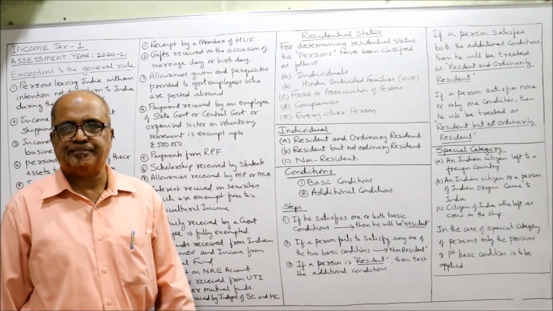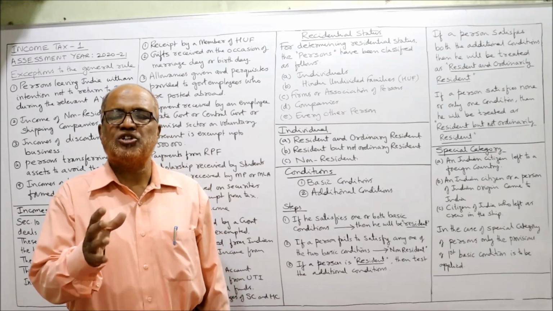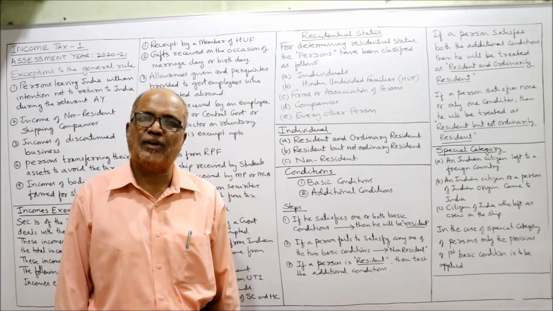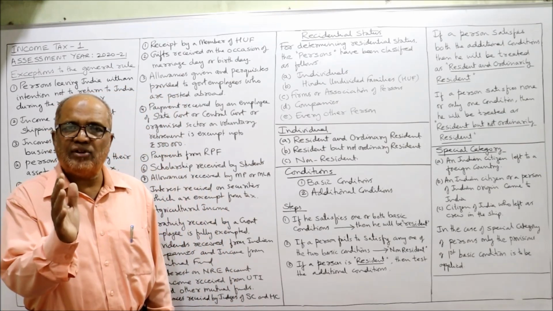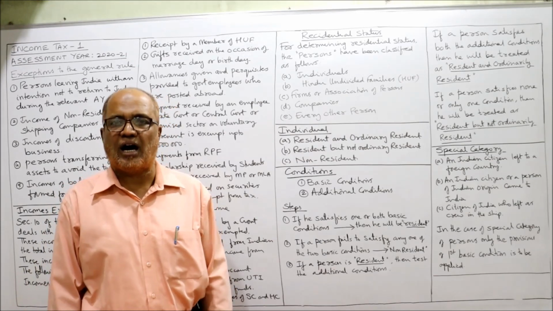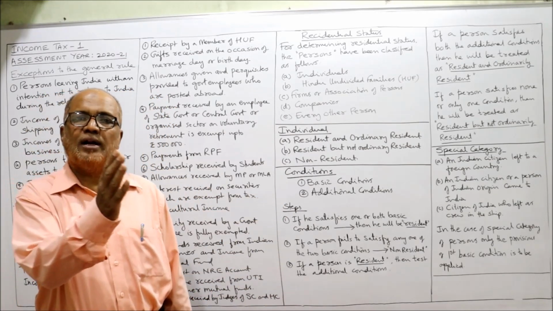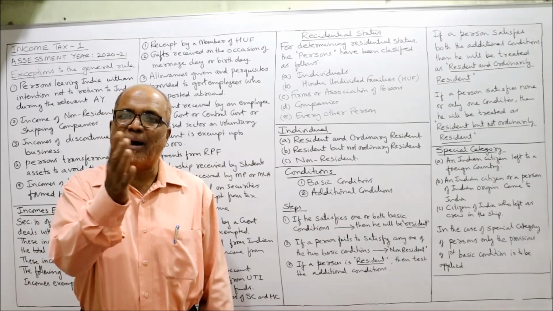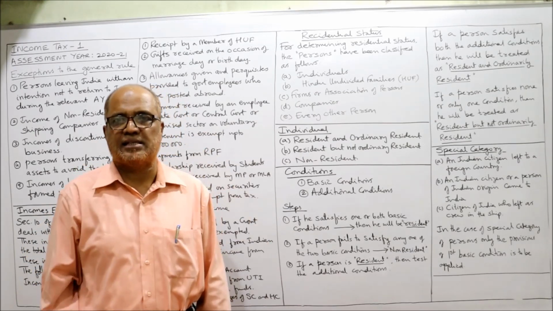First of all, the individual. Elaborate provisions are given on how to find out the residential status of an individual. For an individual, we have three different statuses. The first is resident and ordinarily resident. Second, resident but not ordinarily resident.